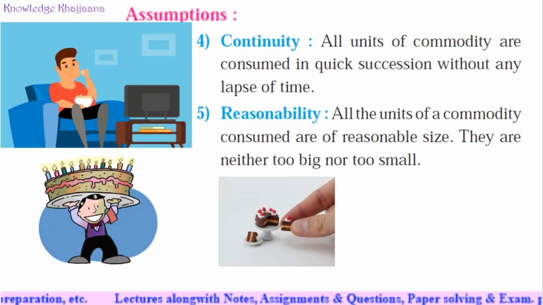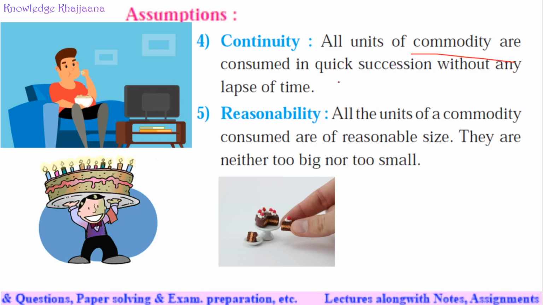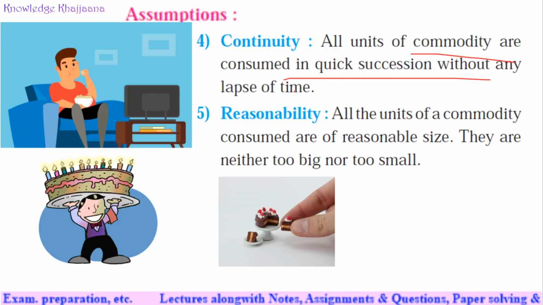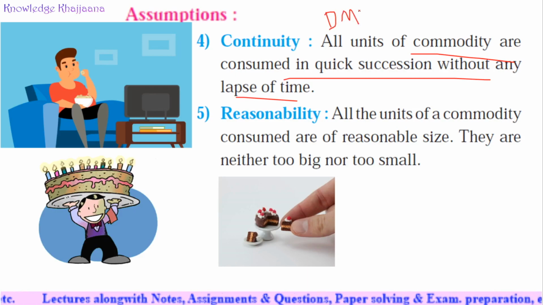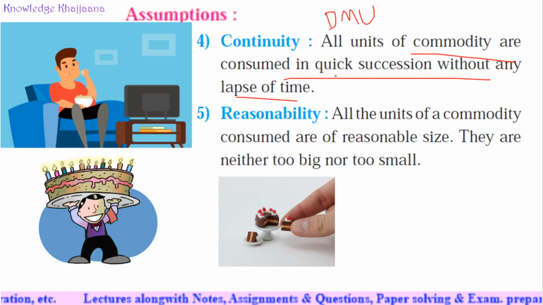The next concept is continuity. All units of a commodity are consumed in quick succession without any lapse of time. What does this mean? If you are learning diminishing marginal utility, whatever you are consuming, maybe a glass of water, maybe pieces of pizza, should be consumed in quick succession, consecutively, one after the other, without any break. Then only this study can be done.